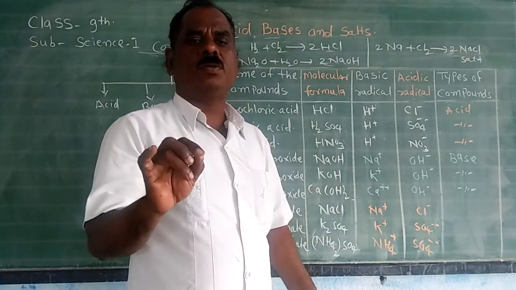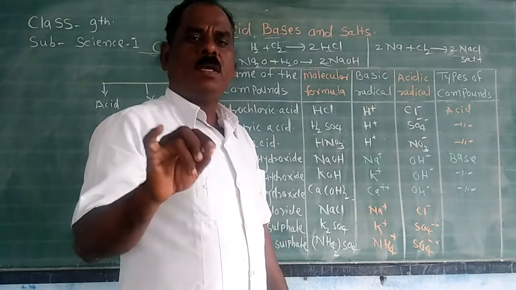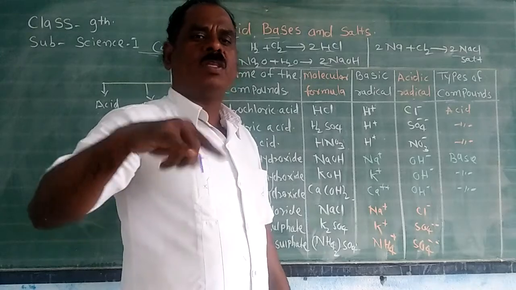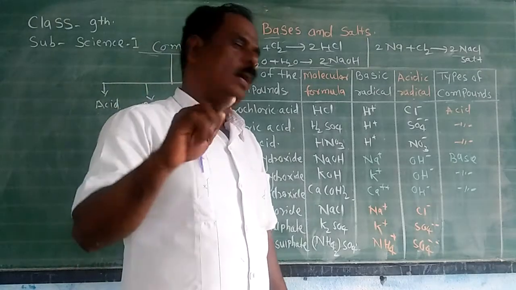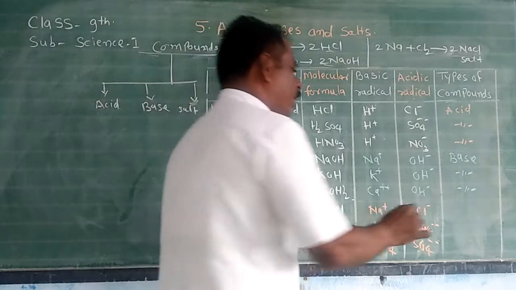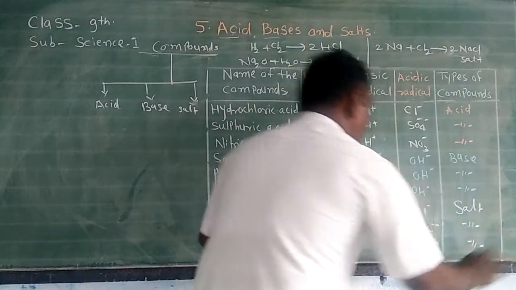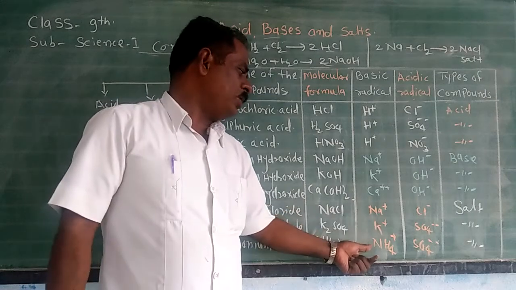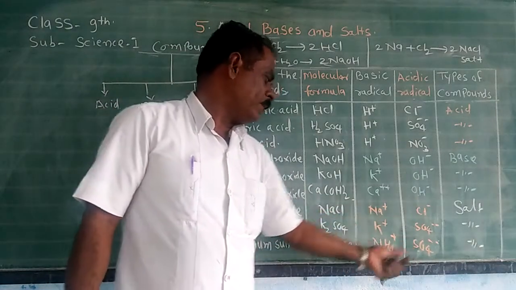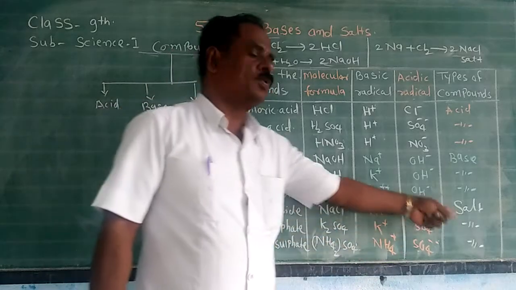The compounds which have a positive ion other than hydrogen and a negative ion other than hydroxide are called salts. In the last three examples, there is no positive hydrogen ion and no hydroxide ion. Therefore sodium chloride, potassium sulfate, ammonium sulfate are examples of salts.